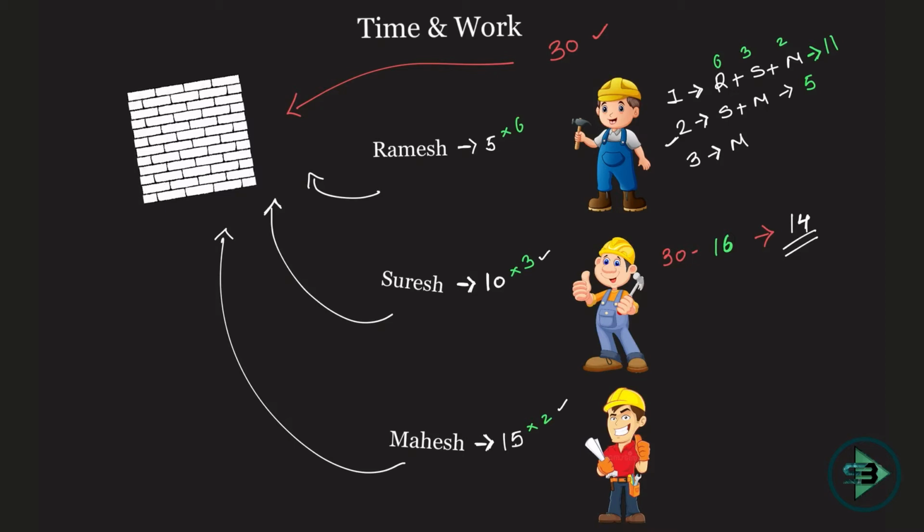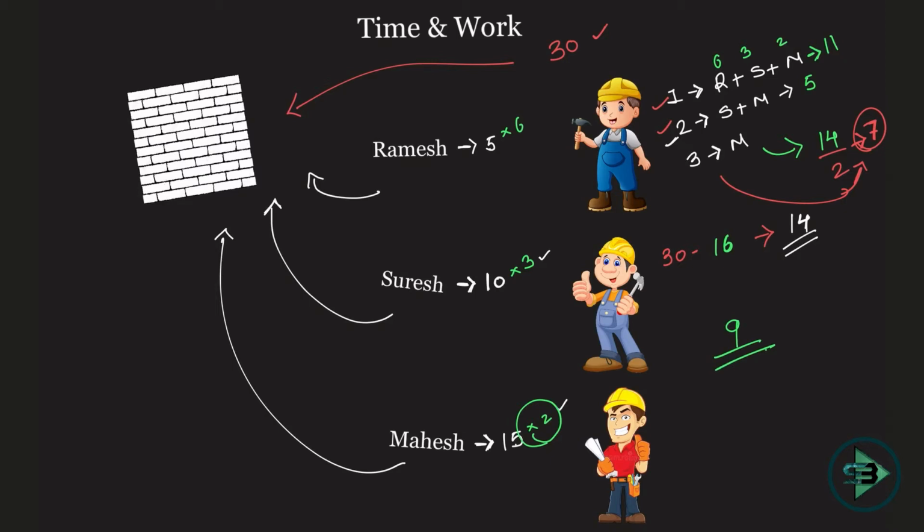And now who is working to put in those 14 bricks? Mahesh alone will be working to put in those 14 bricks. Now what is the capacity of Mahesh? Mahesh can put in 2 bricks in 1 day. To put in 14 bricks, how many days will be required? 14 divided by 2, which is nothing but 7, which means 7 days Mahesh will be working alone. And the first and the second day, when 3 and 2 of them were working together. So total number of days that will be required to make the wall given this condition is 9.